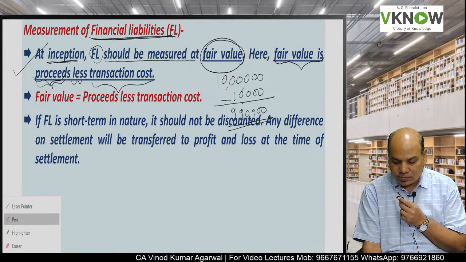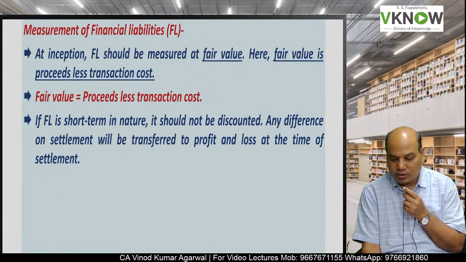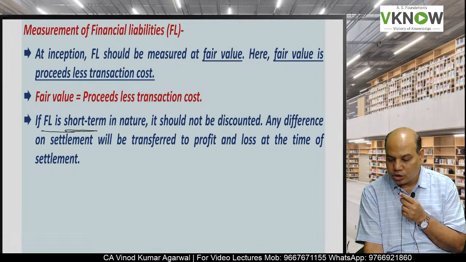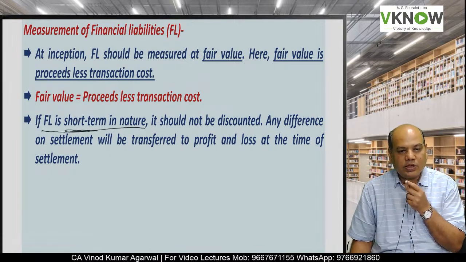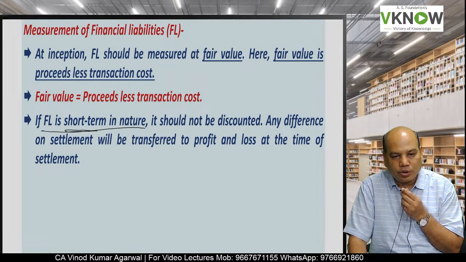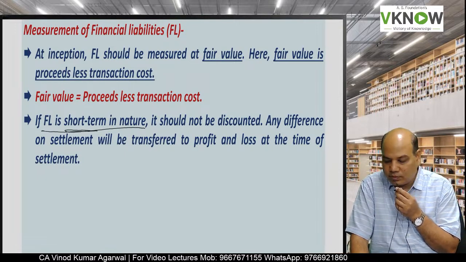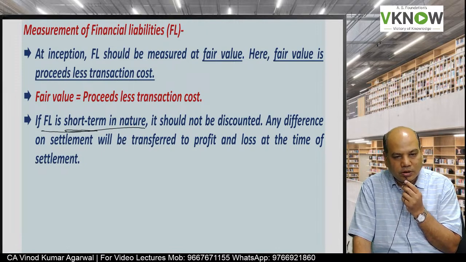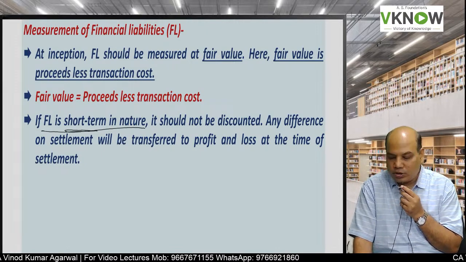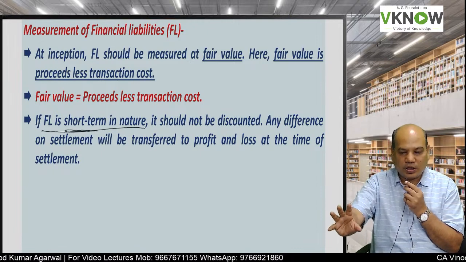Now next, some important points to be kept in mind. If financial liability is short term in nature, so usually your creditors, bills payable, short term borrowing which is below 1 year, then these are not discounted. No discounting, no complicated accounting required.